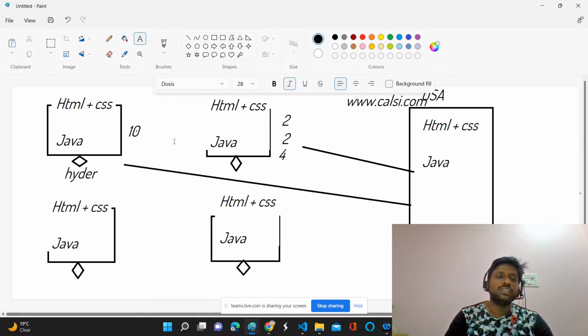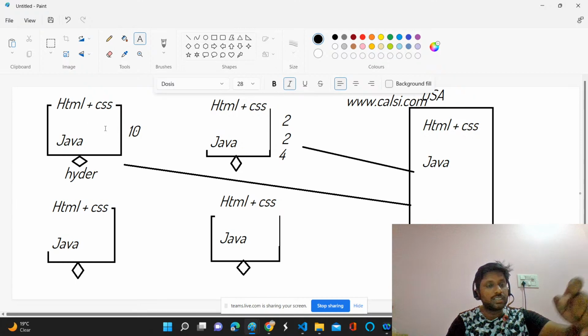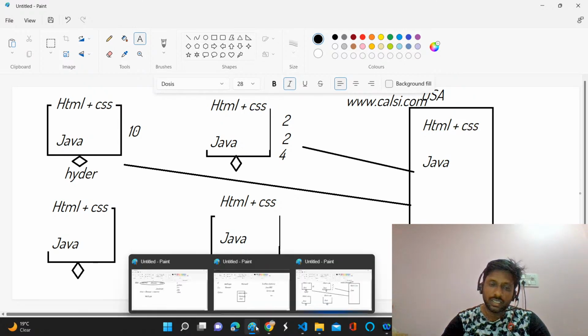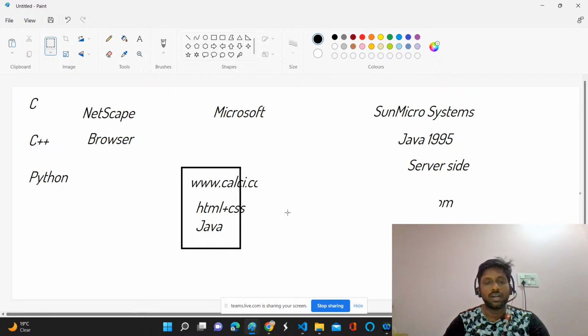So why can't we come up with a new idea to utilize the resources in the client computer for doing small things like 2 plus 2 is equal to 4? For calculating these things we should not depend on a server. That is the idea, that is the problem, and now we should come up with some solution.